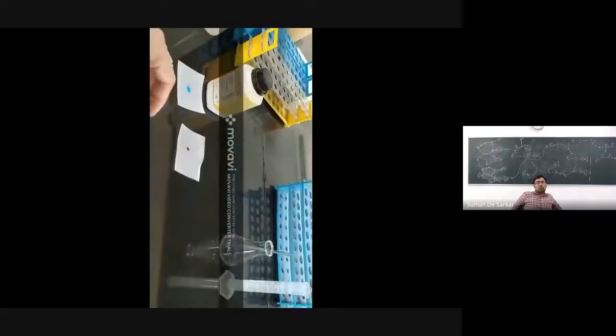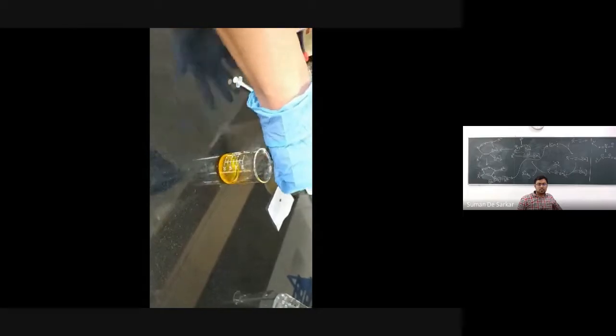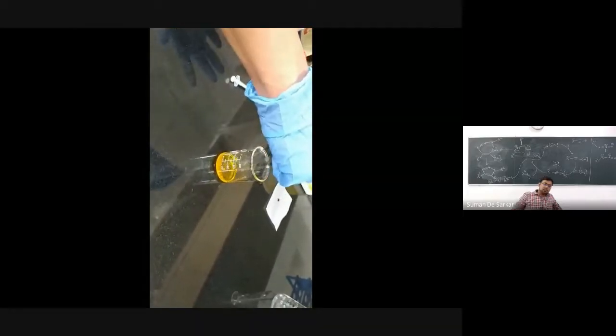Okay, so we have added this benzyl azide to this mixture, 0.3 gram, and now we are stirring this solution. And you can see both the liquids in the tertiary butanol water mixture, they mixed properly.